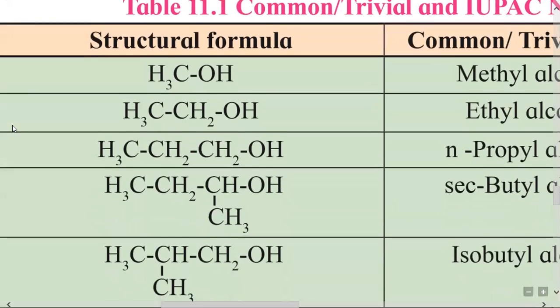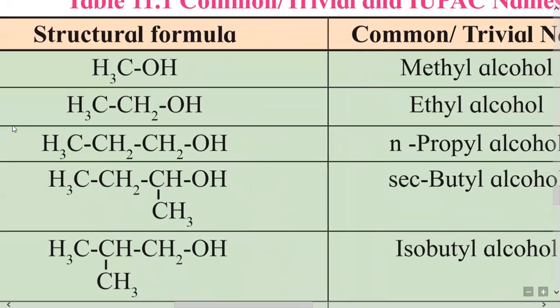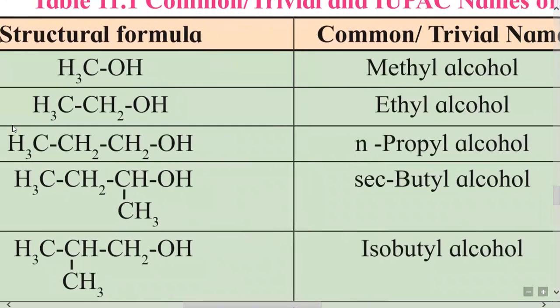All these names are given in this table, that is common name as well as IUPAC name. First we will study common names. The first example is CH3OH. Here the name of CH3 is methyl, the name of the OH group is alcohol, and the name of this CH3OH is methyl alcohol.